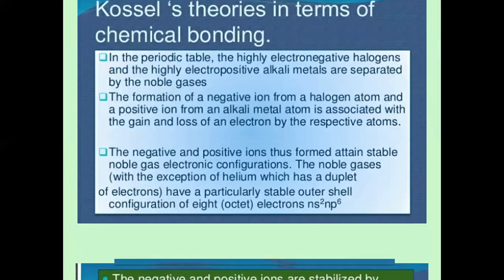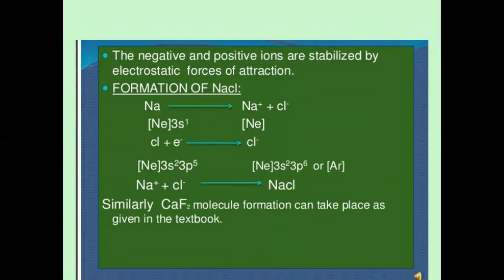But right now, suppose sodium has one extra electron, and chlorine requires one electron. If sodium loses one electron, chlorine can gain that one electron. When sodium loses one electron, it becomes a cation, that is Na+, and that electron which sodium has lost, chlorine can accept, and chlorine becomes an anion, that is Cl-.